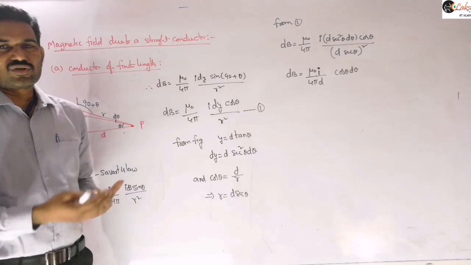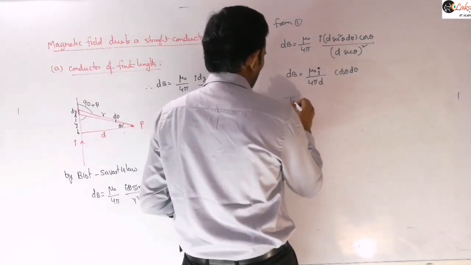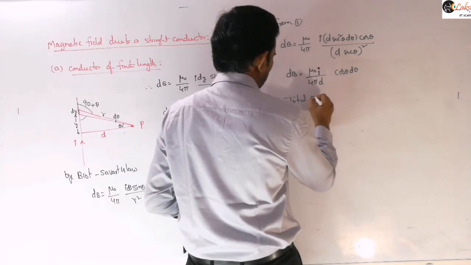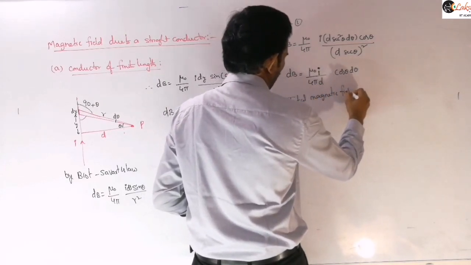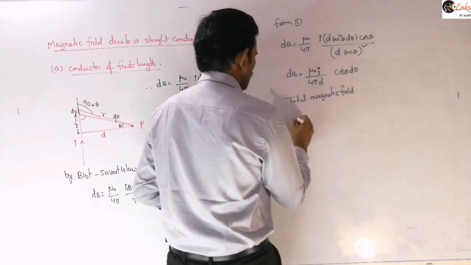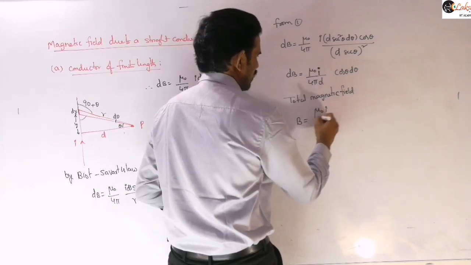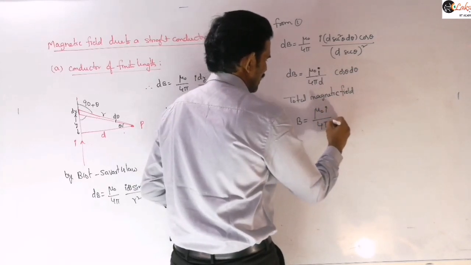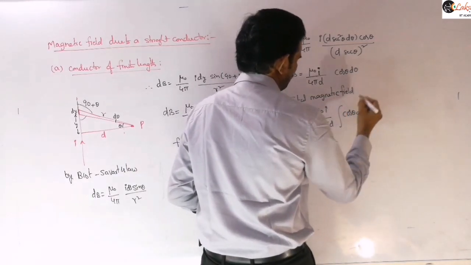So now to get the total magnetic field we need to integrate here. So the total magnetic field will be equal to, integrating dB, mu naught I by 4 pi d into integral of cos theta d theta.